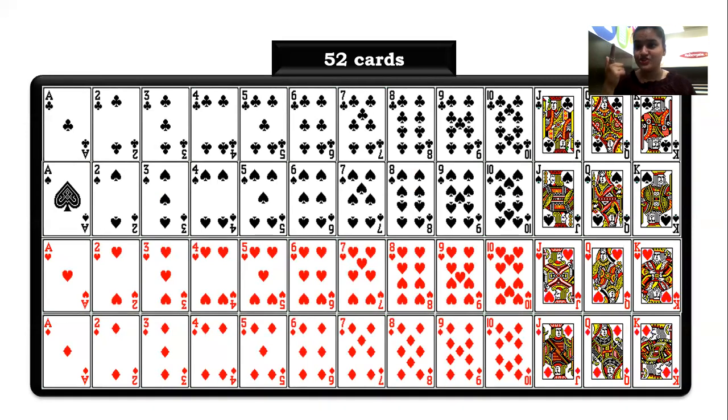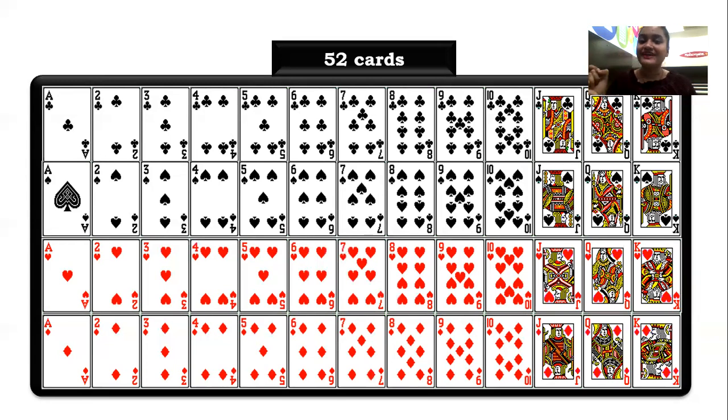So let's do a revision. Total there are 52 cards. 26 black, 26 red cards. 26 black cards are further divided into 13 club, 13 spade. 26 red cards are divided into 13 heart, 13 diamond. You have 3 face cards each: J, Q, K. Jack, Queen, King.